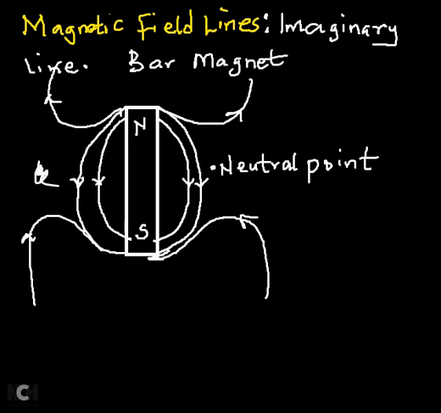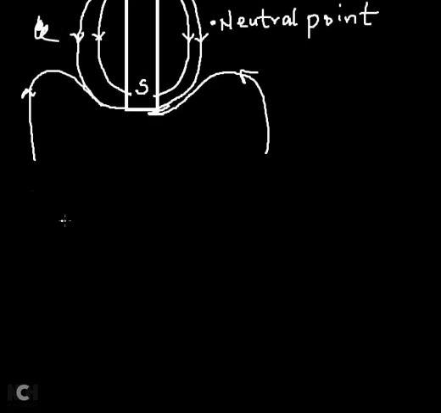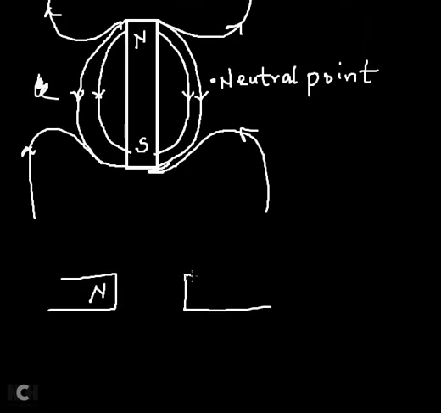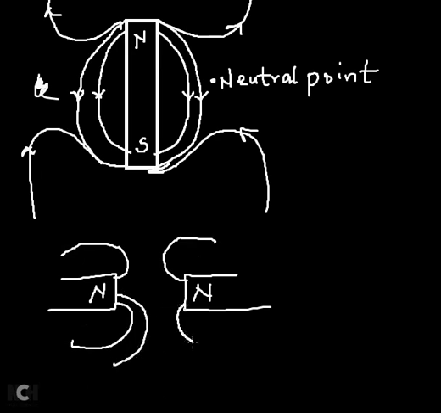But what if I have two isolated magnetic poles, let's say two like poles, north poles, coming together? Of course, you know what will happen. There's going to be a force of repulsion, so the lines will move away from each other. Okay? There's going to be a force of repulsion.